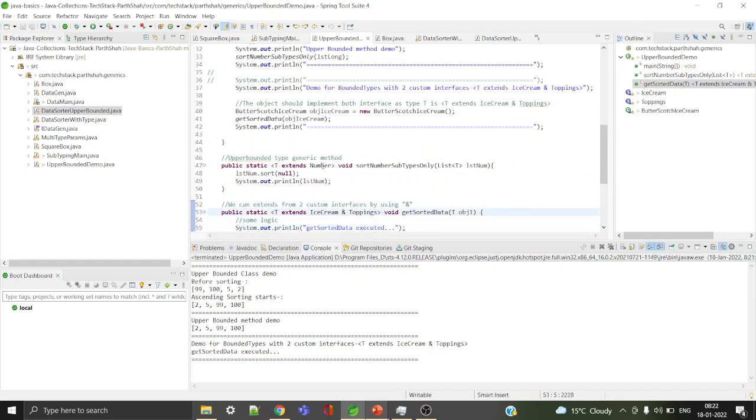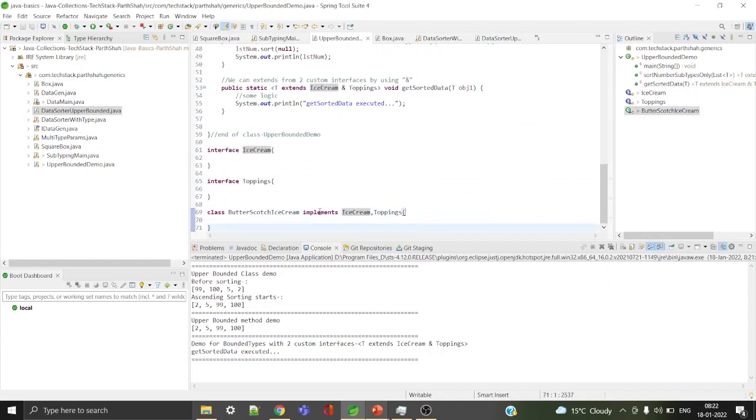Now one more last concept, that if you want to write generic method, and if I want to write any custom type here also, I can write custom type instead of inbuilt type. So here I specify 2 interfaces. One interface is ice cream, second interface is toppings. So if I want to write a generic type which extends 2 different types, then I can write with the help of ampersand. T extends ice cream and toppings. What does that mean? My T should be a type which implements both these particular types.